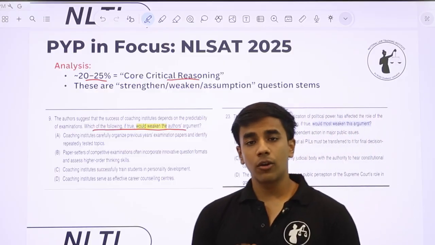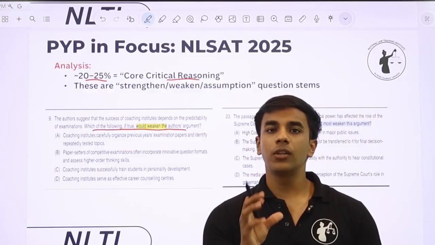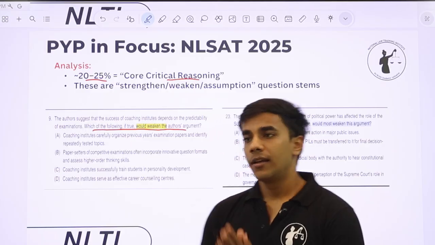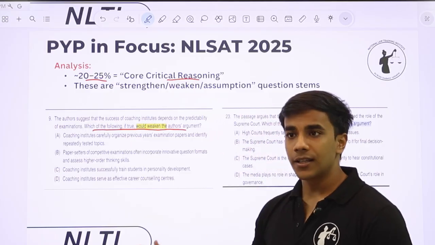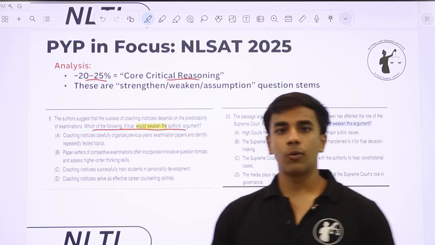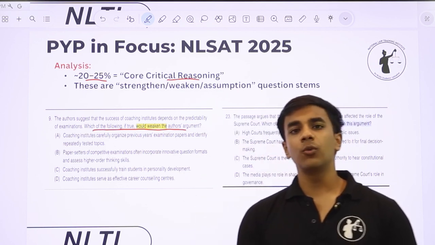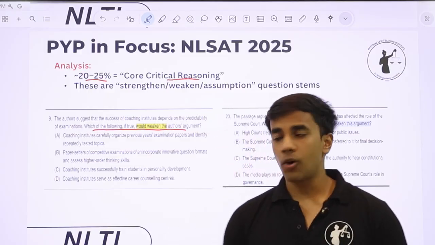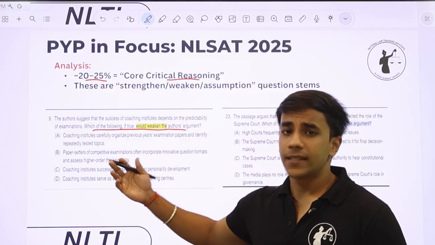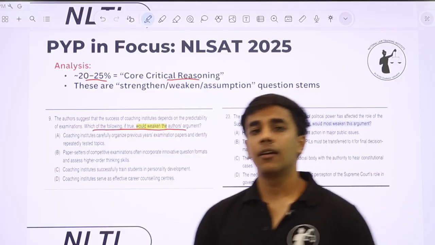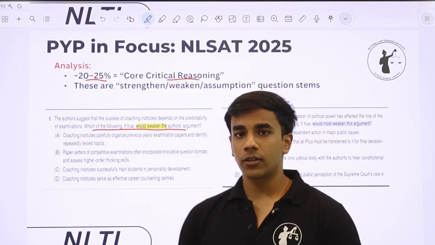What the question has done is give you the core or central argument given by the author. In the second line, it asks which of the following, if true, would weaken the author's argument. After telling you the author's argument, it asks you to weaken it by selecting the most appropriate option. So one of these four options will weaken what the author has argued.